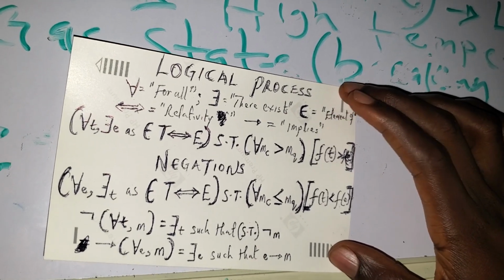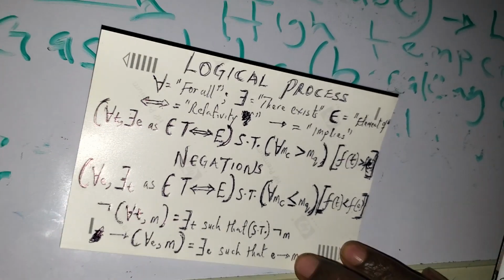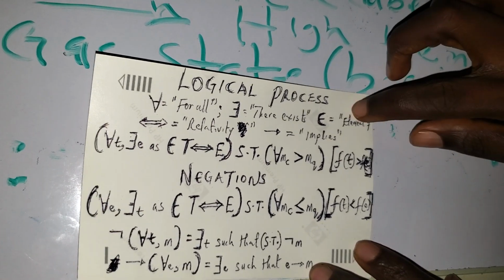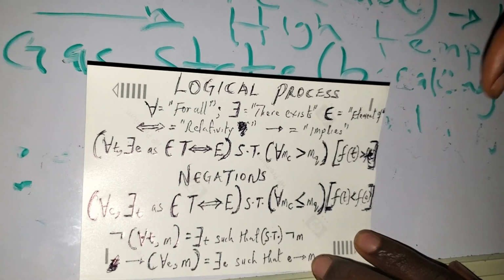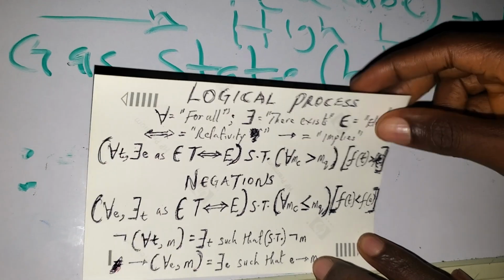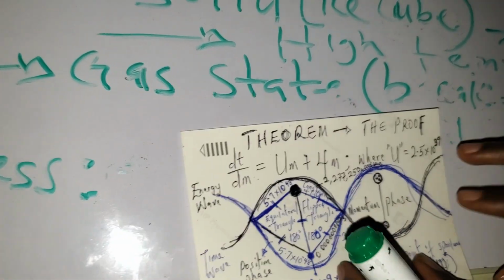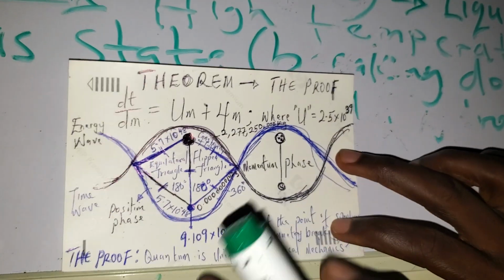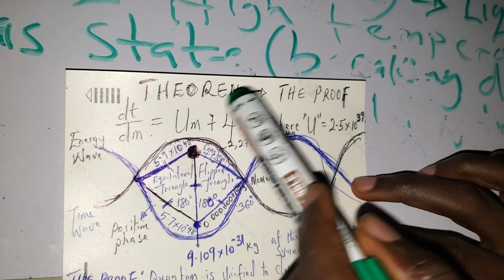So these are the mathematical notations that are modeling this expression, this axiom that we have, properly the way they should. We're going to use them to arrive at the last stage, which is theorem.